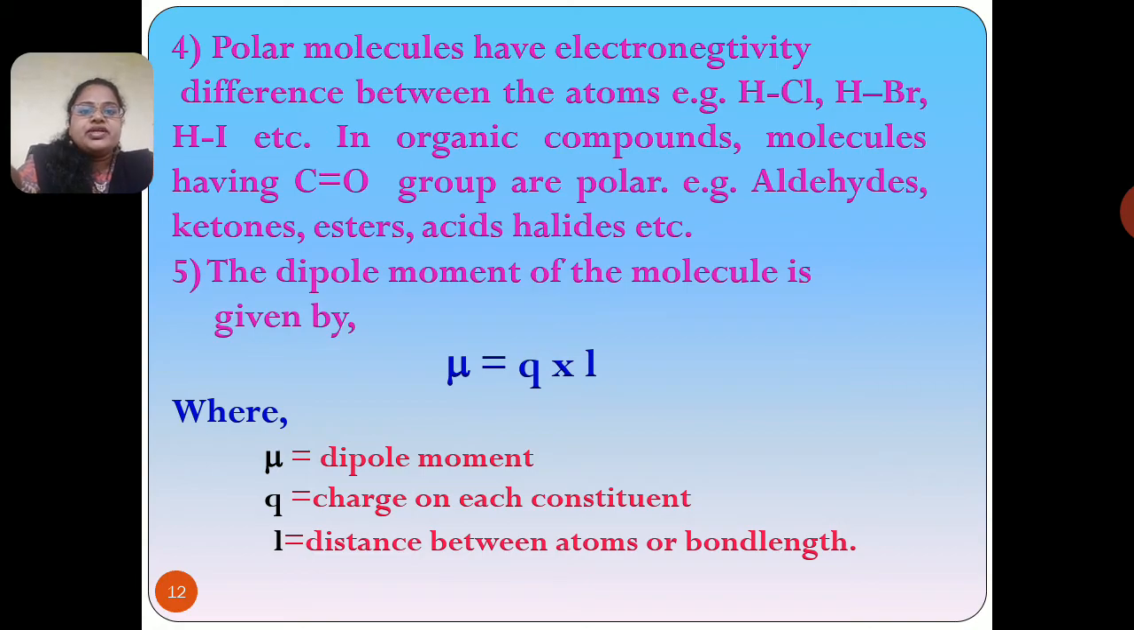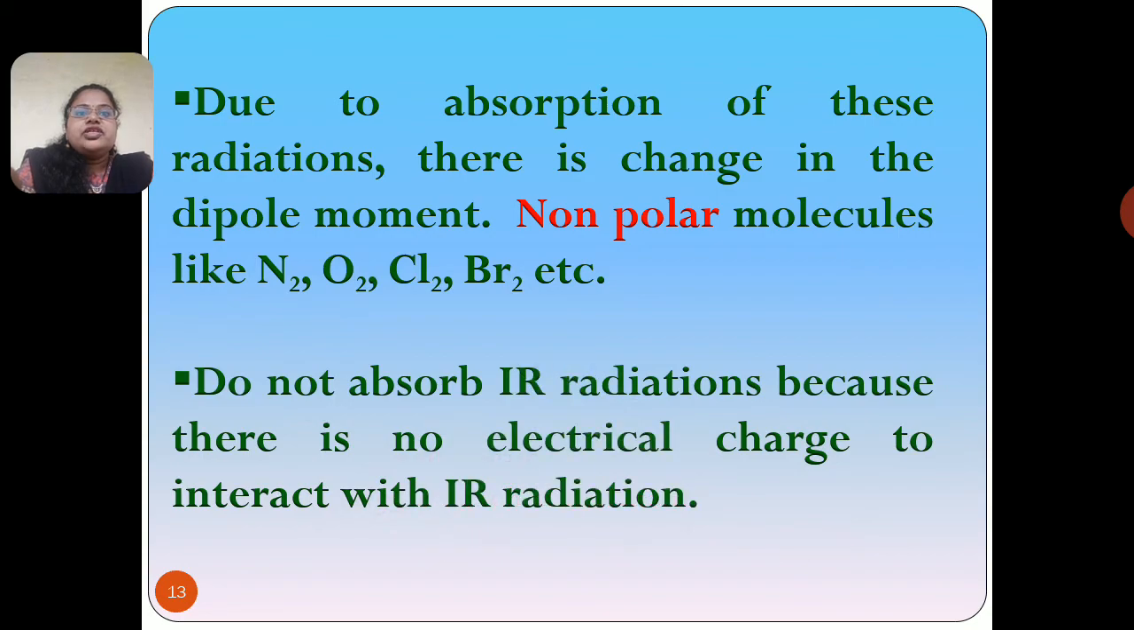The dipole moment is one of the most important concepts. The dipole moment of the molecule is given by the formula mu is equal to Q into L. In this equation, mu is the dipole moment, Q is the charge of the constituent, and L is the distance between the two atoms, or we can say it is the bond length. Due to the absorption of this radiation, there is a change in the dipole moment.